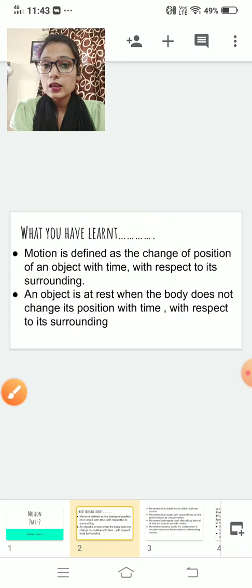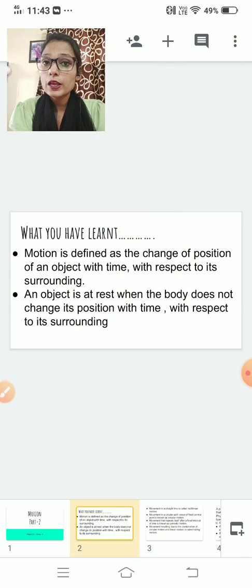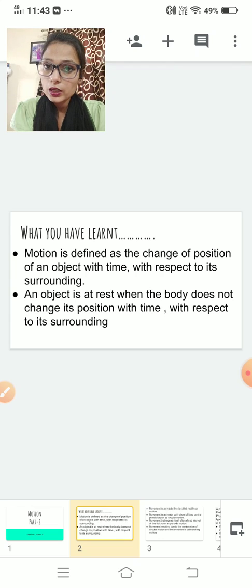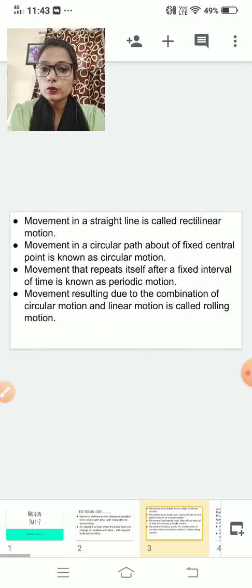With this, I think the difference between motion and rest is clear to you. If there is change in position with respect to its surrounding, it is known as motion, and if there is no change with respect to its surrounding and with respect to time, the body is said to be at rest. Now move on to next.